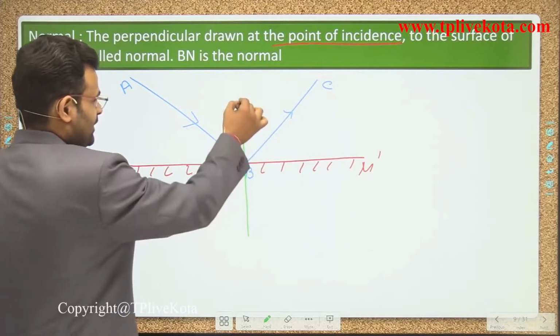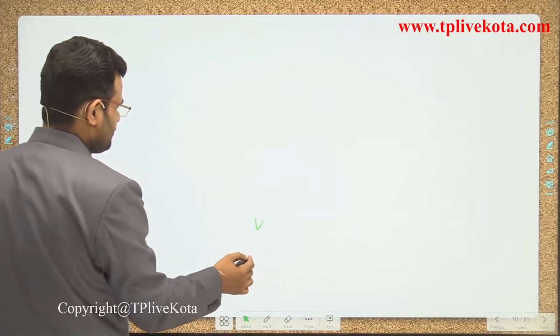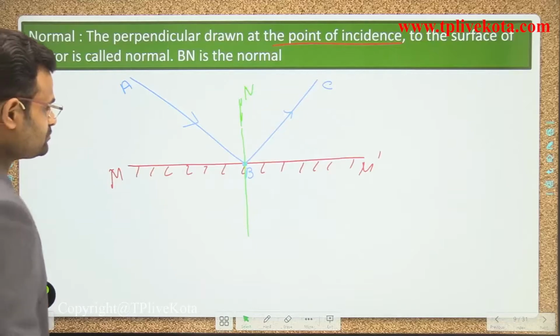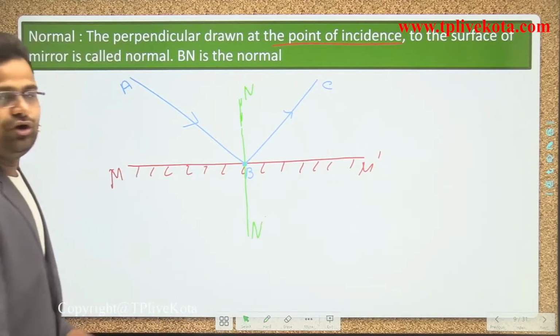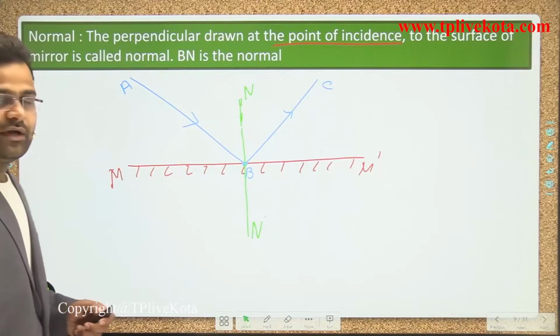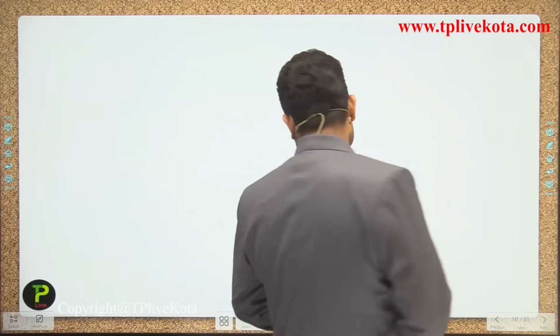You can say the name is N dash. That is called the normal, guys.